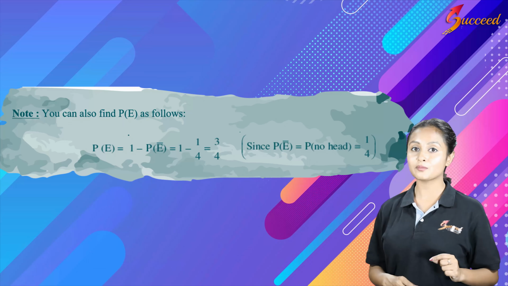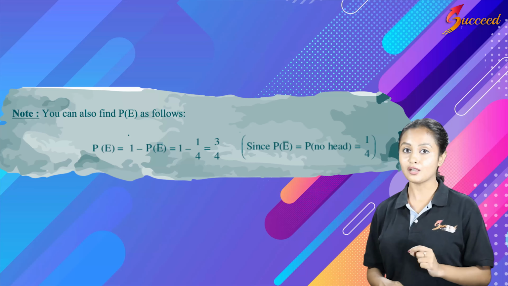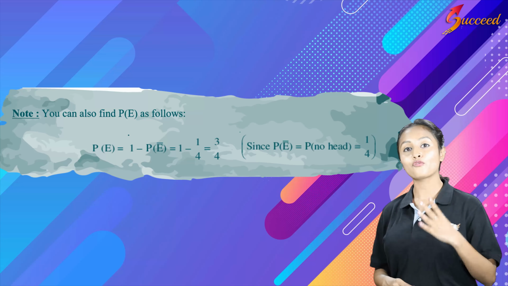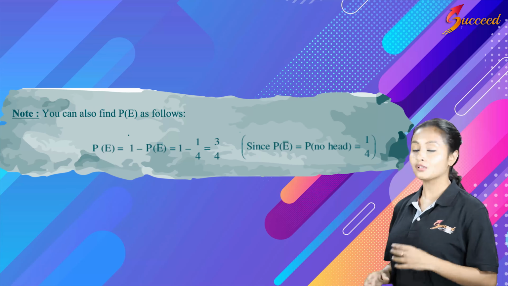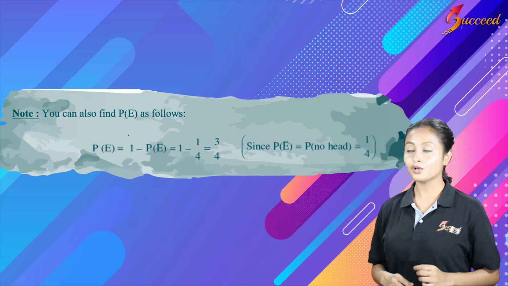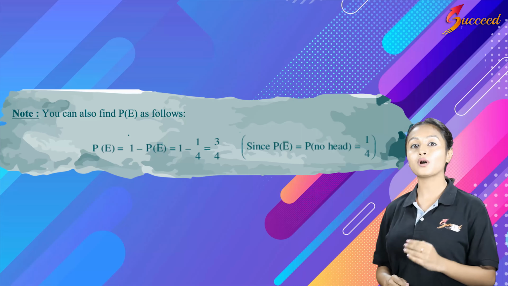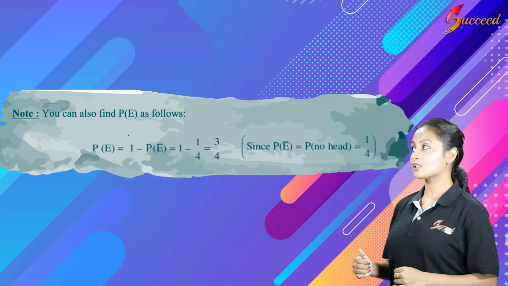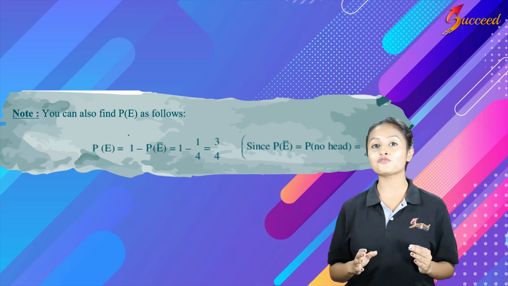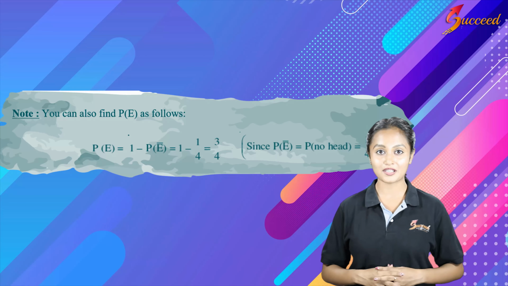So there was one possibility, that is T, T, where we got all tails. So that is nothing but 1 out of 4 outcomes. Therefore this can be written as 1 minus 1 by 4, which is 4 minus 1 by 4, that is equal to 3 by 4. So you have now learnt how to find the answer in two different ways.